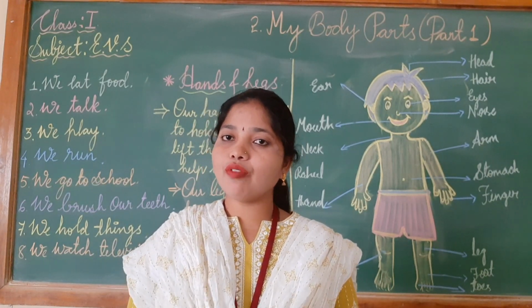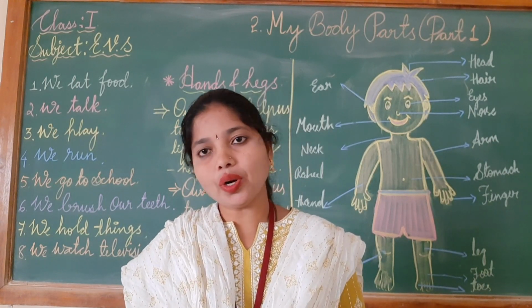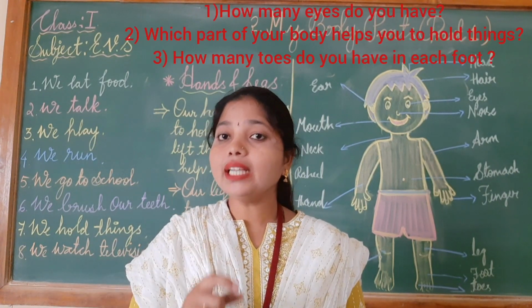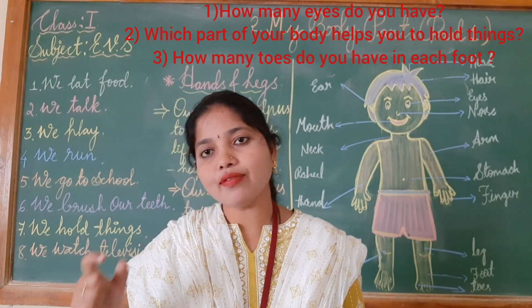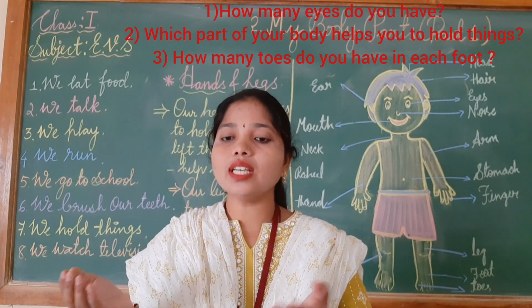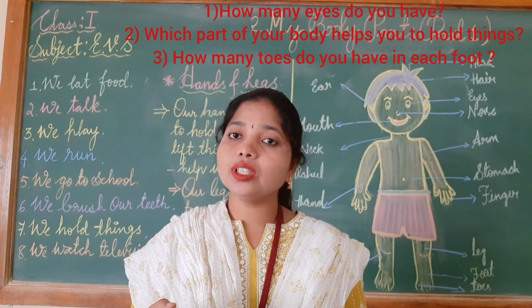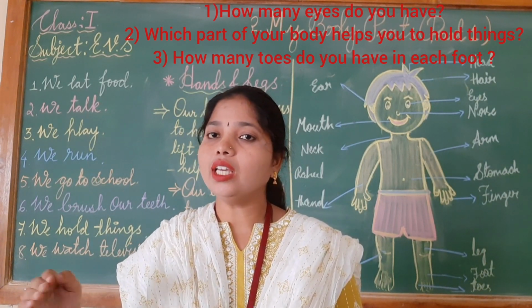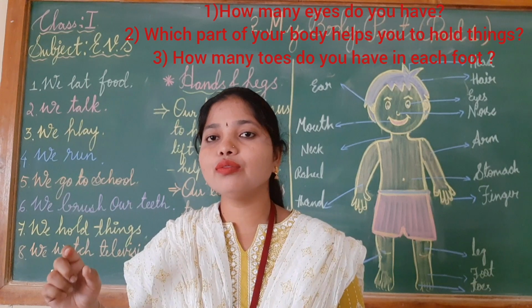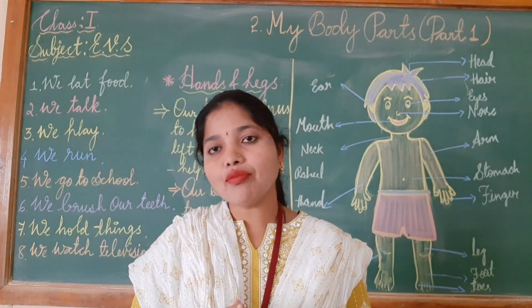Before ending, I want to give you some homework questions which you should write in your rough notebook. First question, children: how many eyes do you have? Second question: which part of your body helps you to hold things? Third question: how many toes do you have in each foot? All these 3 question answers you should write in your rough notebook.